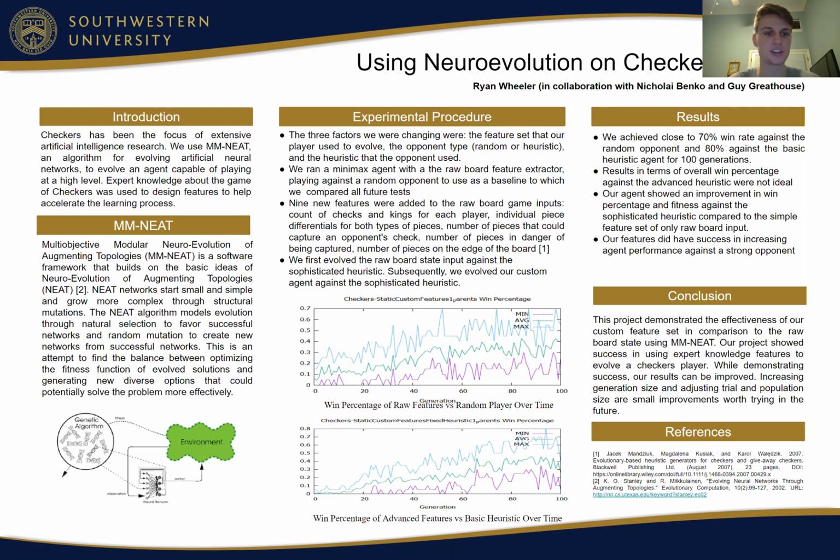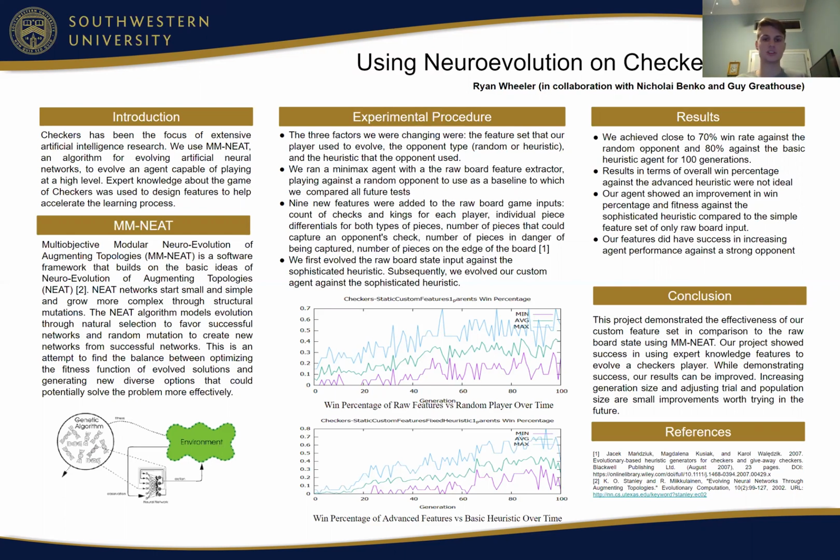So as an introduction, checkers has been the focus of extensive artificial intelligence research. This is because of its simplicity as well as the large number of applications. And so we used MM-NEAT, which is an algorithm for evolving artificial neural networks, to evolve an agent capable of playing at a high level. And so we ultimately ended up using expert knowledge about the game of checkers in order to design features which would help accelerate the learning process.